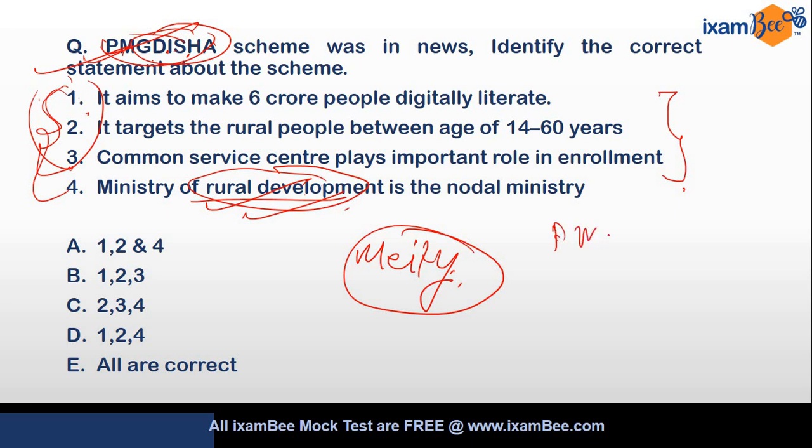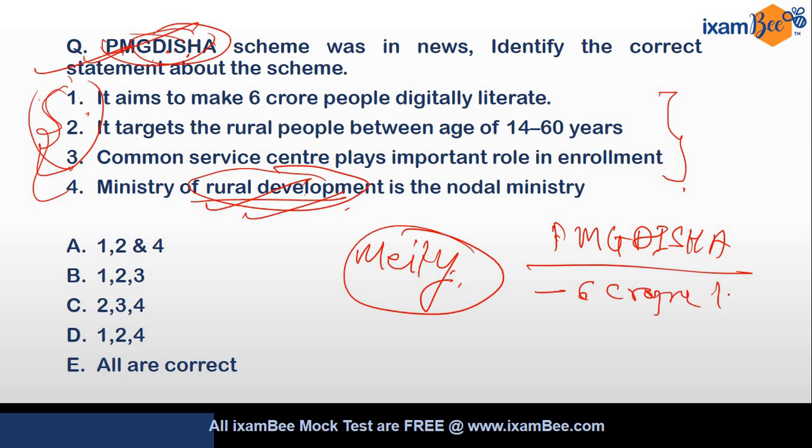You should give a heading in your notebook, PMG Disha, and under that heading you should note that the target is 6 crore people. Then the eligible age group is 14 to 60 years, right? And common service centers are being used to enroll the users, right?